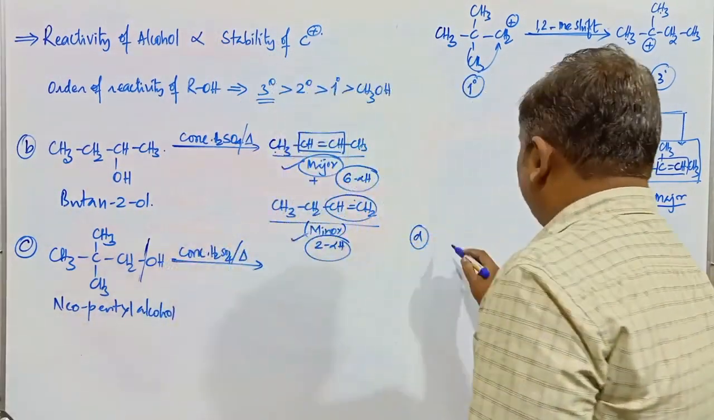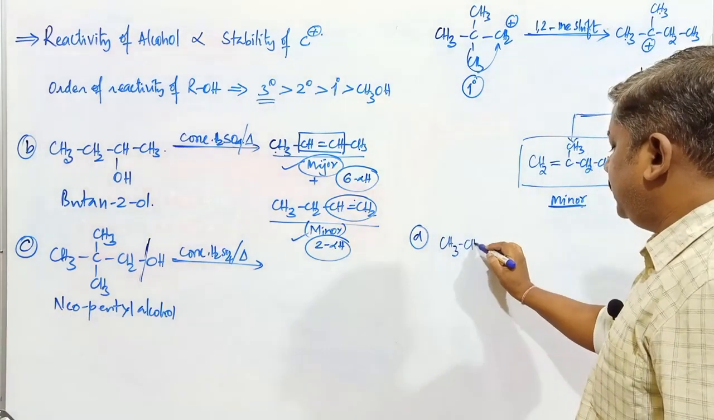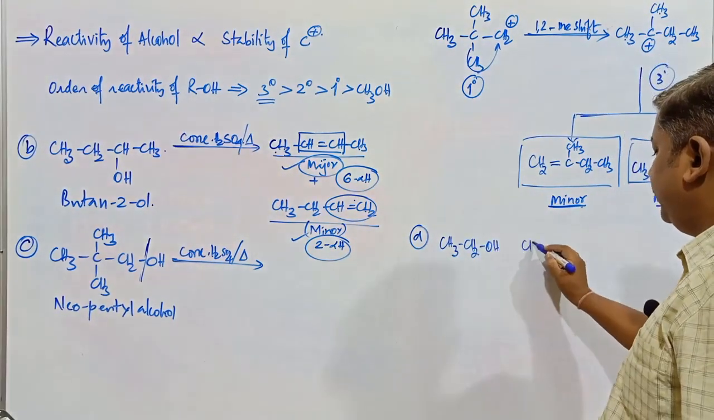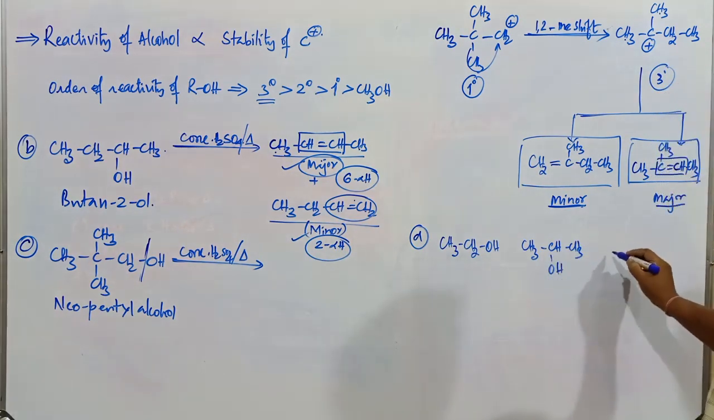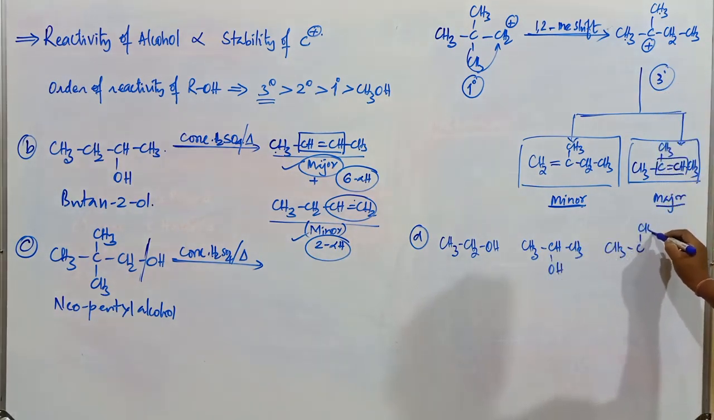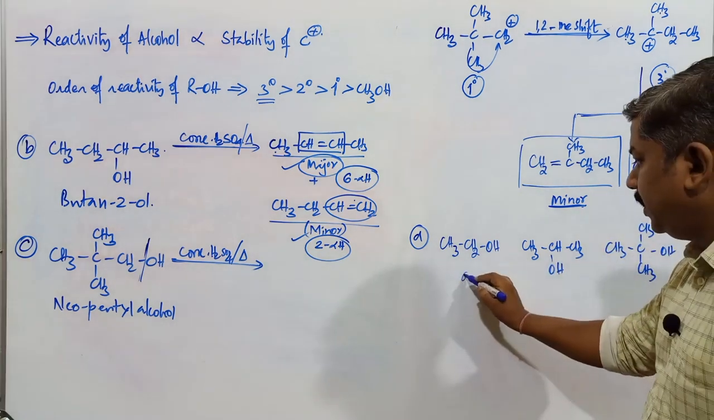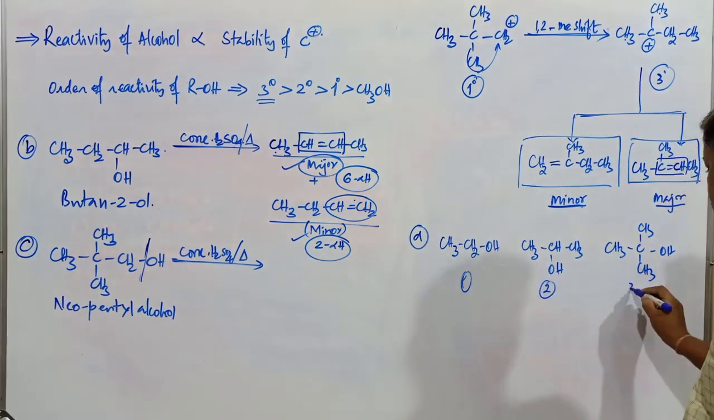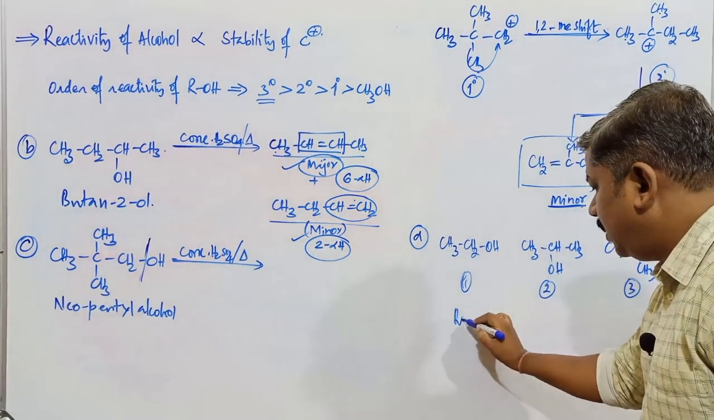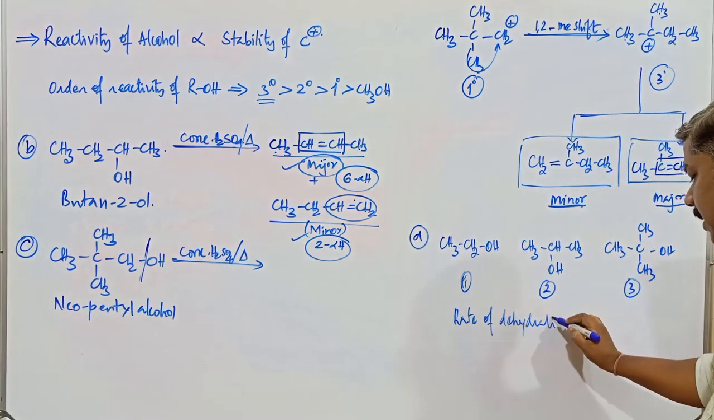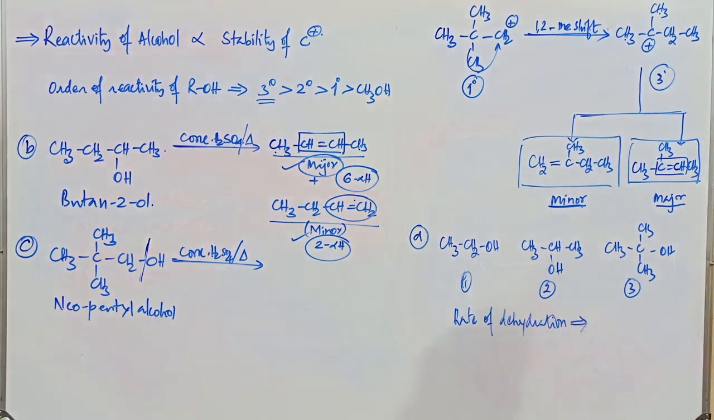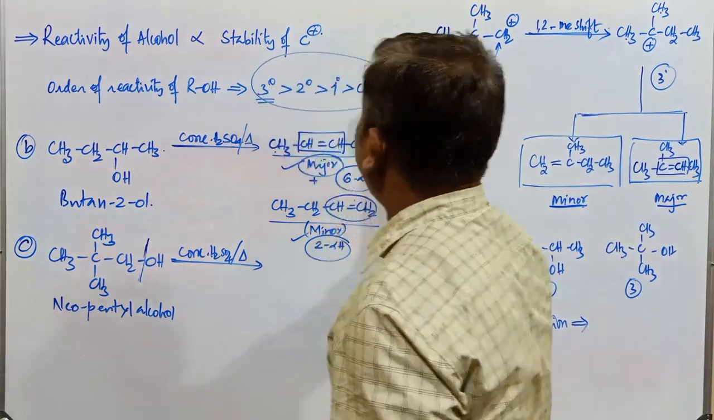Suppose I go with CH3CH2CH2OH, next one CH3CH(OH)CH3, and (CH3)3C-OH. You can take this as 1, this is 2, and this is going to be 3. What is the order of rate of dehydration of these 3 alcohols? Which alcohol is more reactive towards dehydration? Which alcohol is least reactive? You can follow this particular order.